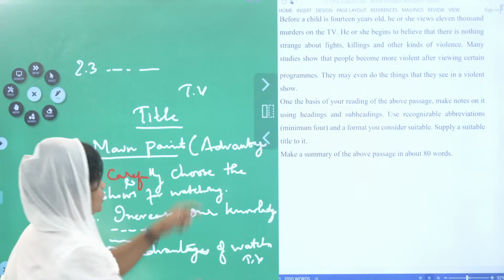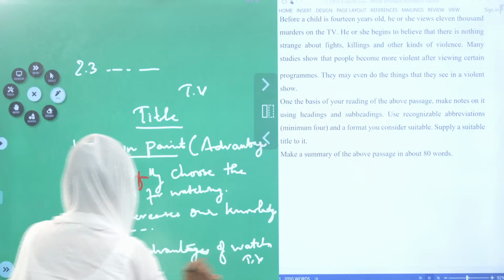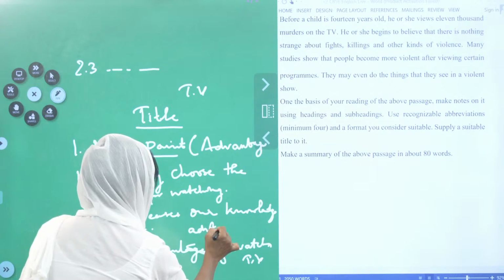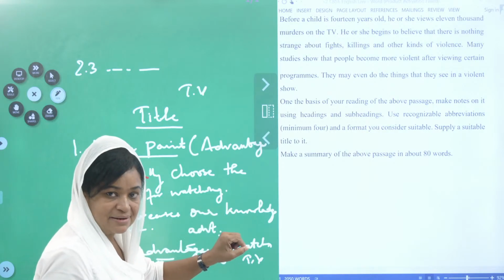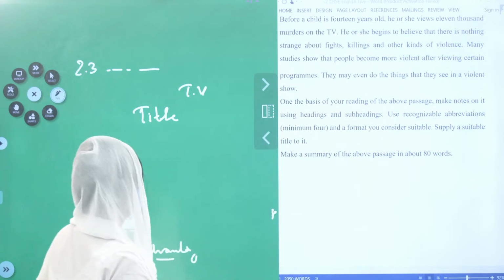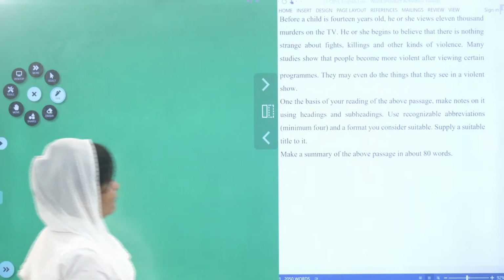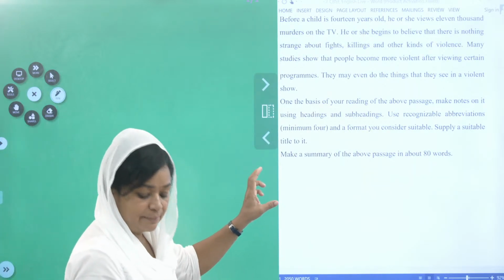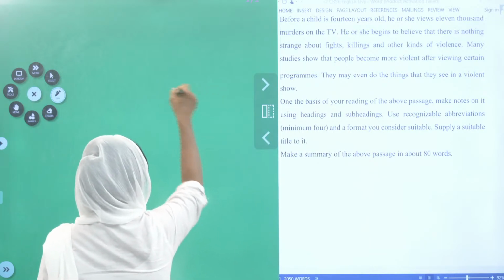For example, what you can do? Advantages, disadvantage, you can write ADVT for advantage or something, but when you are writing the abbreviation, you have to put a full stop there. Very, very important. Now, children, shall I rub this? Now, I told you main point, sub point with numbering, that is done. Then you have to do this also.